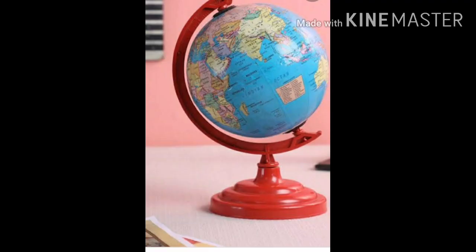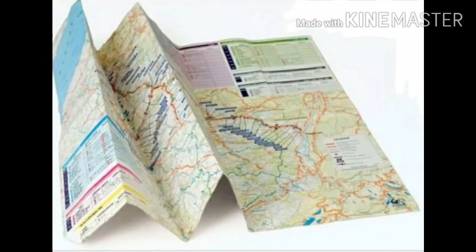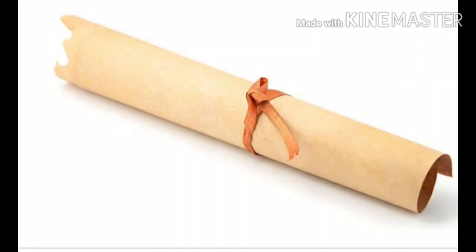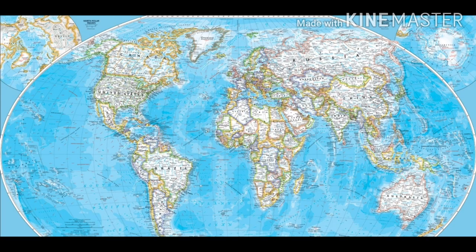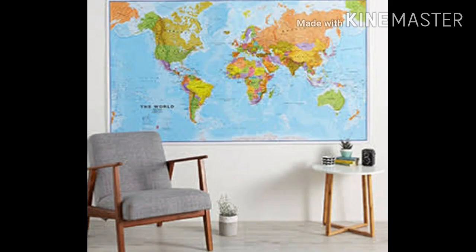Students, do you know why maps are better than globes? Because it gives us more specific and detailed information as compared to a globe. A map is easy to carry. It can be folded or rolled and carried anywhere. Maps can be drawn to show a country, the world, or even your neighborhood. Maps can be of different sizes. Wall maps are very huge maps which are used for display.